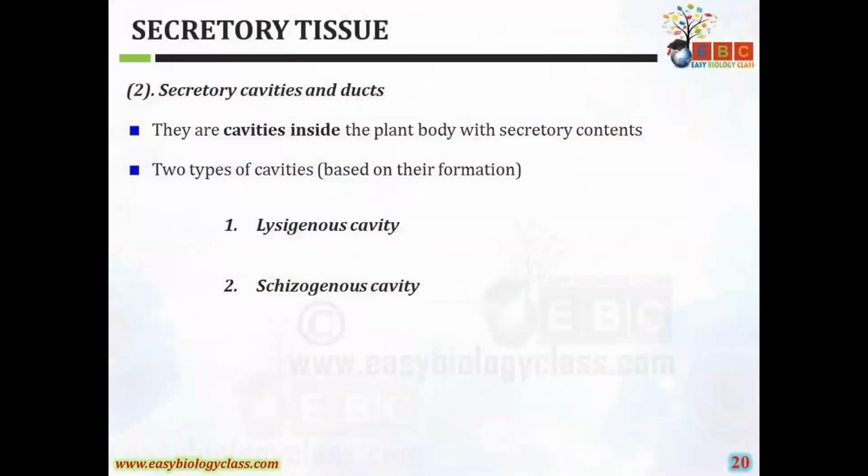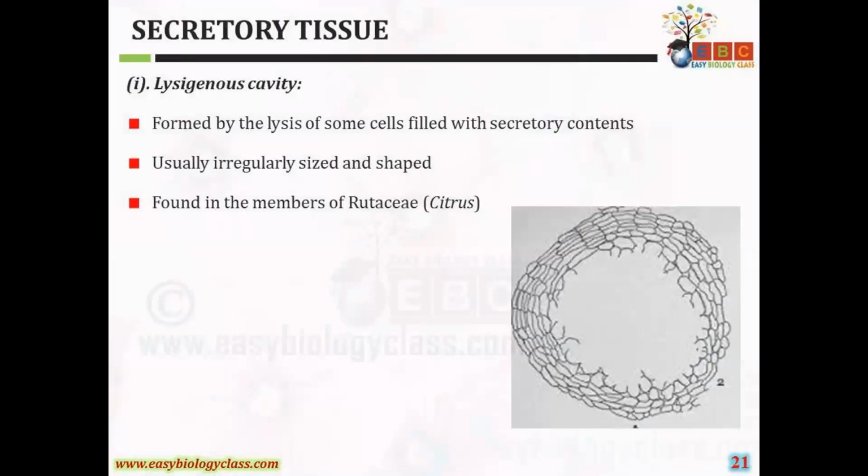Next is secretory cavities and ducts. They are cavities inside the plant body with secretory contents. There are two types of cavities based on their formation: lysigenous and schizogenous. Lysigenous cavities are formed by the lysis of some cells filled with secretory content, that is, by destroying the cells.